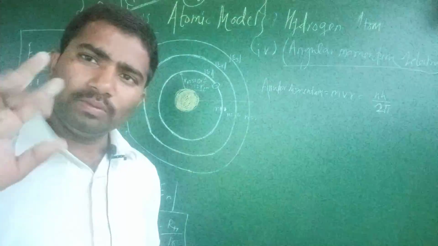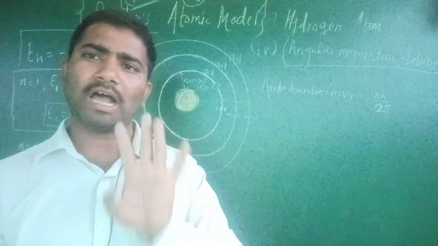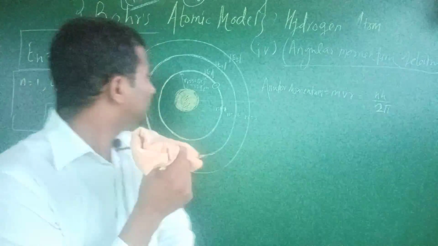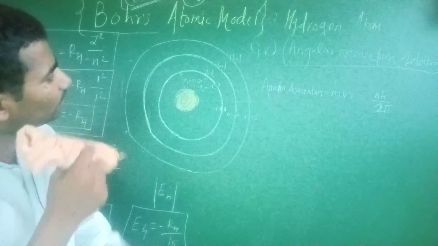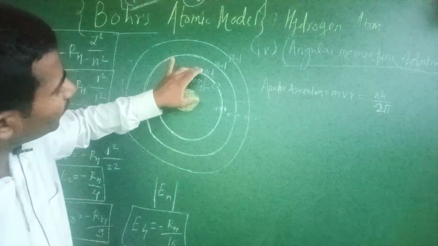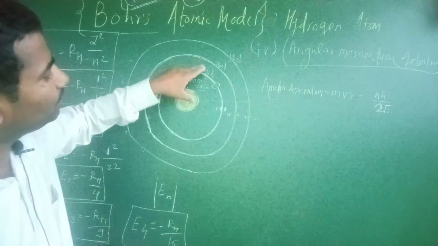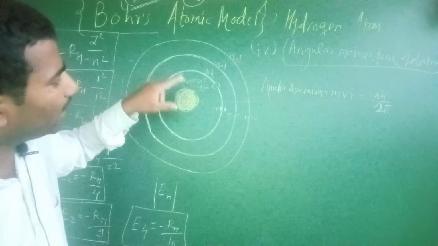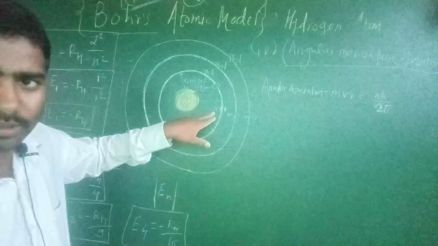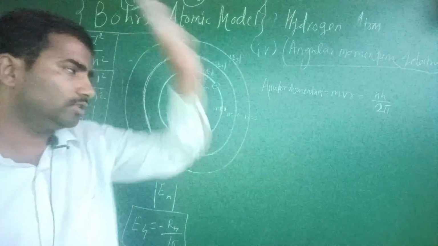Bohr's atomic model has only four outcomes. The first outcome tells that electrons revolve in stationary states called orbits, numbered using the principal quantum number n equal to 1, 2, 3, 4 and so on.